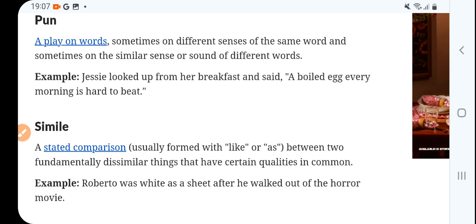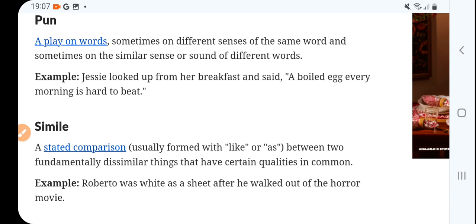Sometimes different senses of the same word, and sometimes similar ones. A simple, very beautiful example in Hindi is pani, from the couplet of Kabir, pani gaye na ubare moti manas choon.